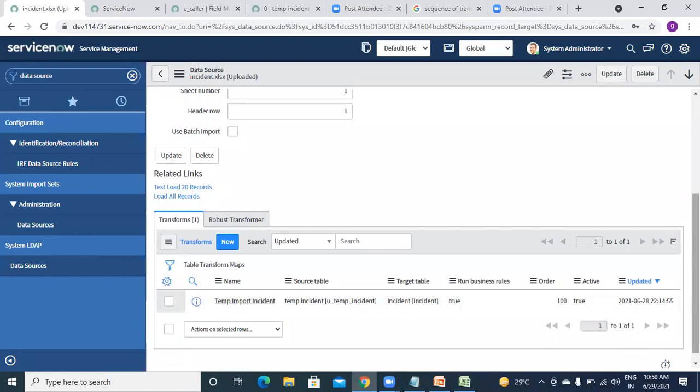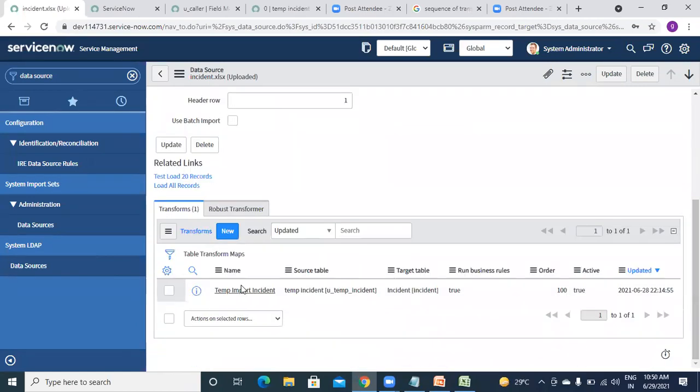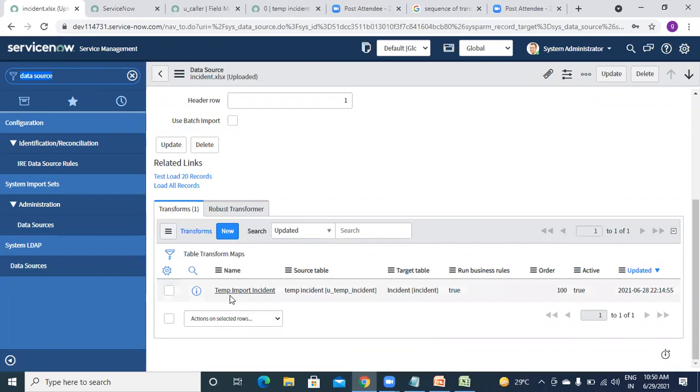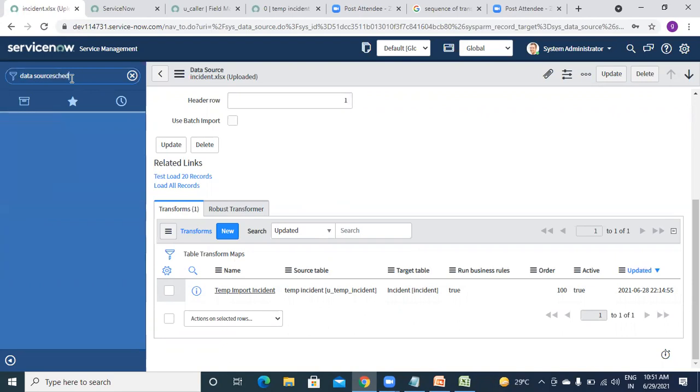You can see this is our data source, and attached to this data source is our transform map. You can check that from here. So you can get knowledge of what a data source is, how we can check it, what a transform map is, and how the transform map is attached to the data source. That is why whenever we attached a new sheet again and again, it was not asking us for a transform map. It was just asking us to run the transform map, because one transform map is already attached to this.